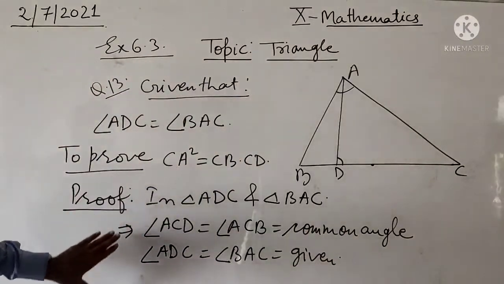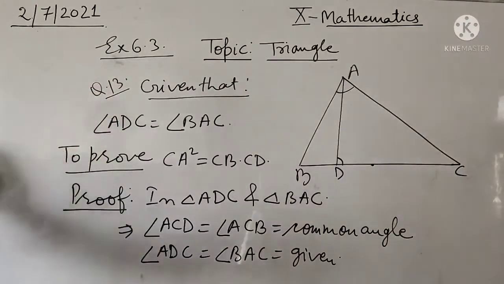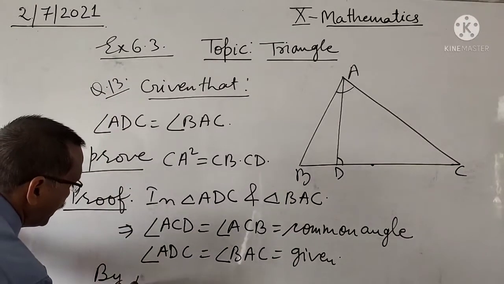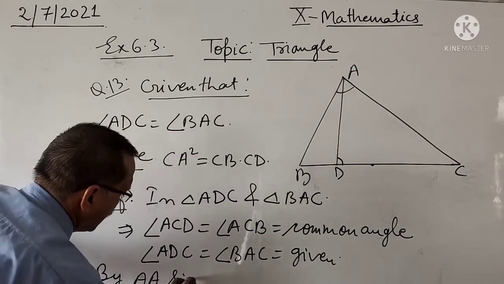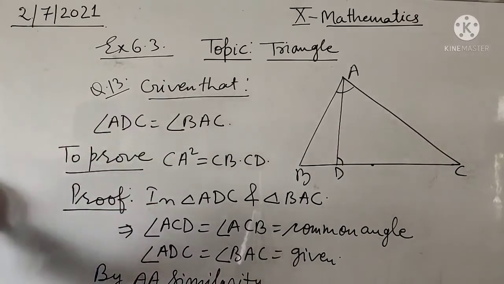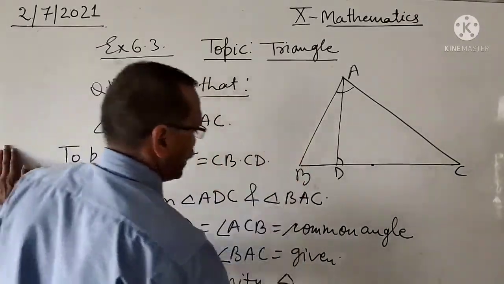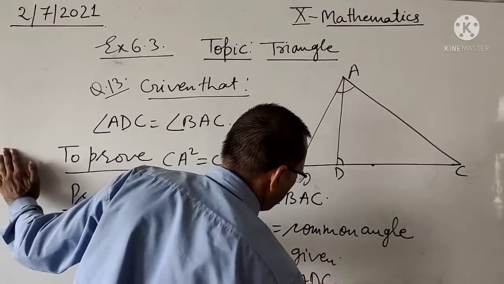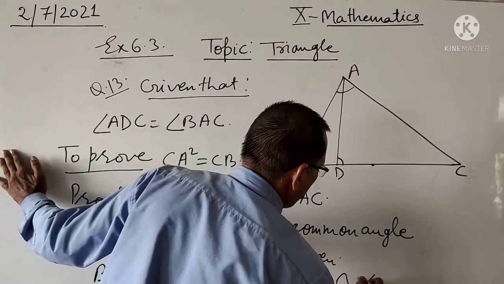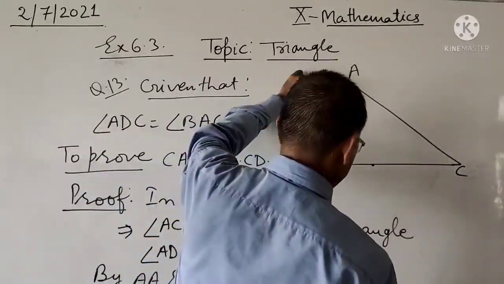Since these two angles are equal, therefore by AA similarity, these triangles are similar. Triangle ADC is similar to triangle BAC.